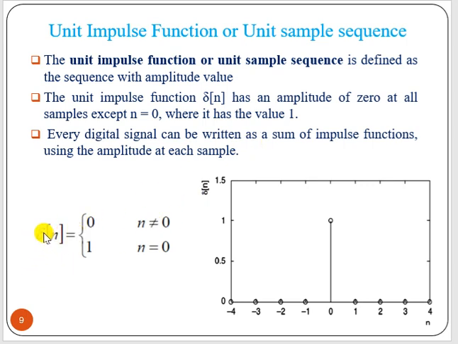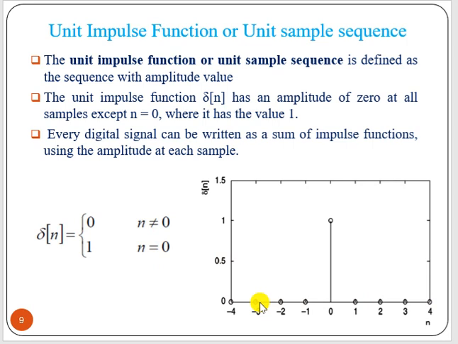Delta means unit impulse. Delta n equals 0 for n not equal to 0, and delta n equals 1 for n equal to 0. That means when n equal to 0, its value is equal to 1, and 0 for others.